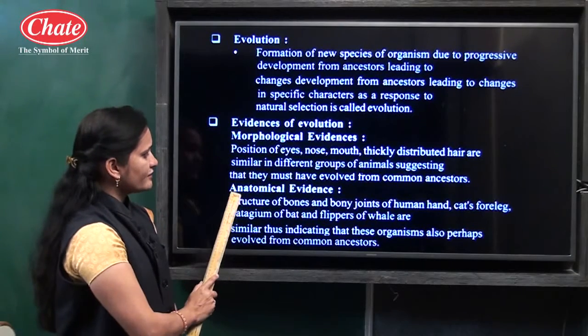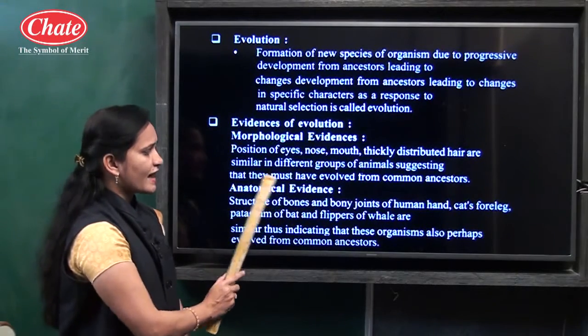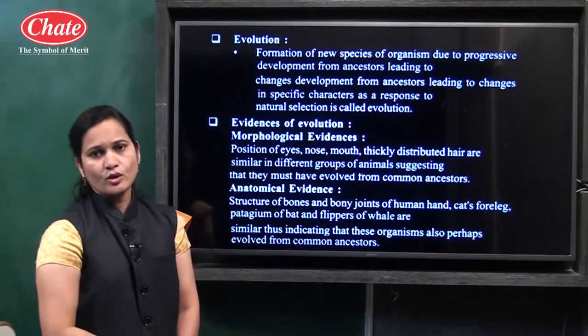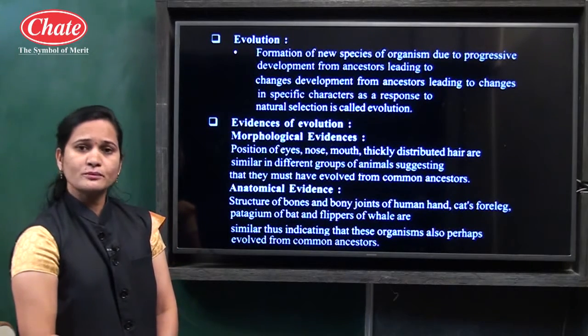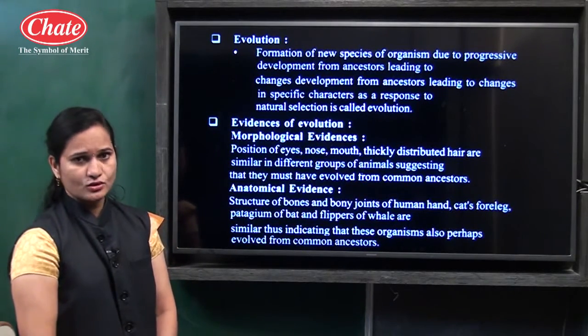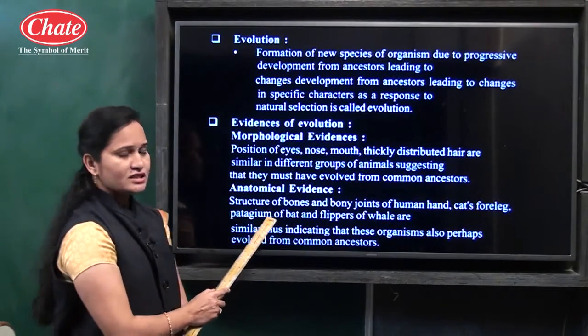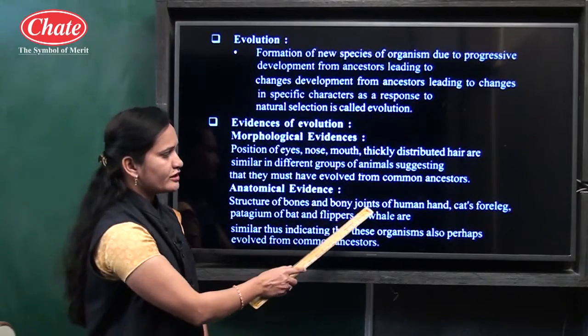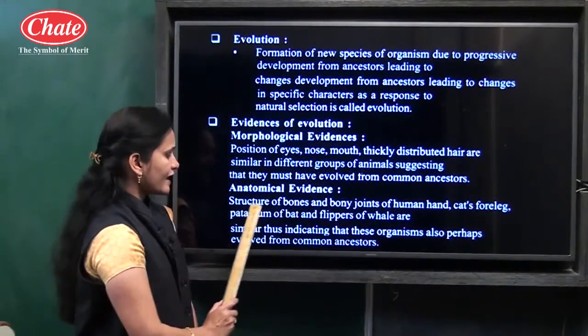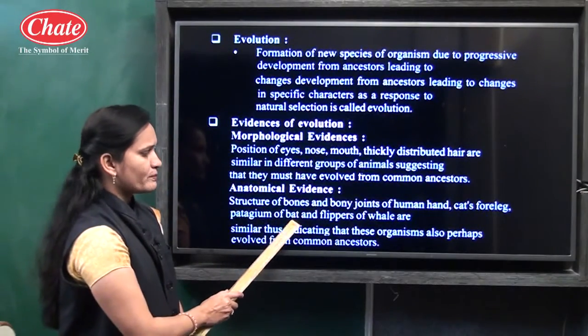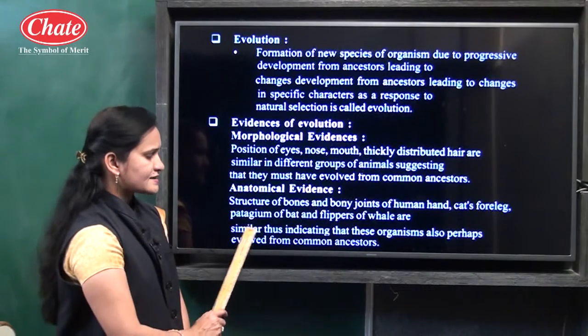The next evidence of evolution is anatomical evidence. Anatomical means related to the bones and bony joints. If we see the structure of bones and bony joints of the human hand, cat's foreleg, patagium of bat and flippers of whale, they are similar.